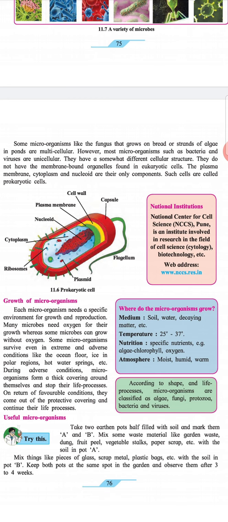National Institutions. National Center for Cell Science (NCCS), Pune, is an institute involved in research in the field of cell science (cytology), biotechnology, etc. Web address: www.nccs.res.in.